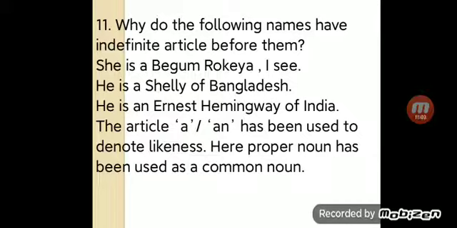Okay, so I think she is like Begum Rokeya. So she is a Begum Rokeya. I think he is like Shelley. So we can say he is a Shelley of Bangladesh. I think he is like Ernest Hemingway. We can say he is an Ernest Hemingway of India. So I think it will be clear for you.